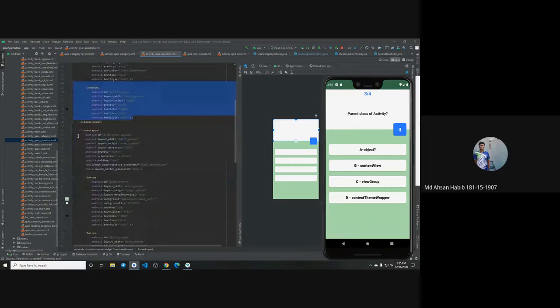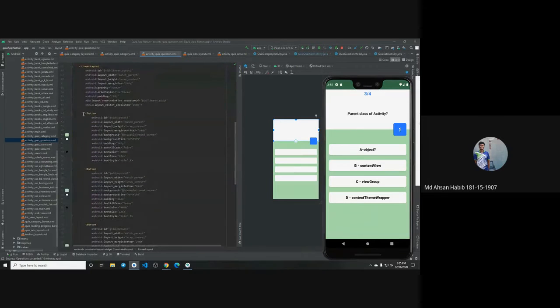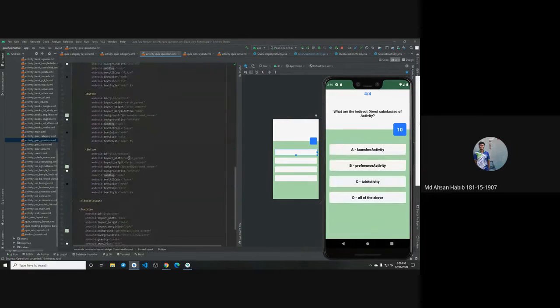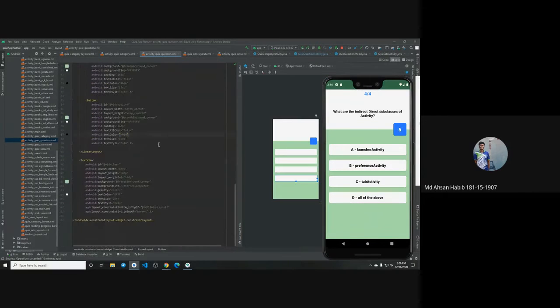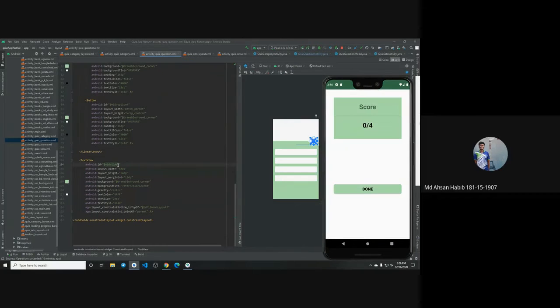Then there is another linear layout, and into that there are several buttons, like 1, 2, 3, and 4 for the multiple choice, like A, B, C, and D. And then at last I have added a text view with the ID timer. Basically this is the timer decreasing from 10 to 1, so you have only 10 seconds to choose or give the answer, right or wrong.